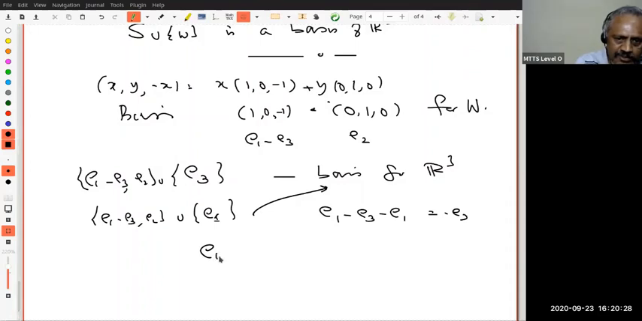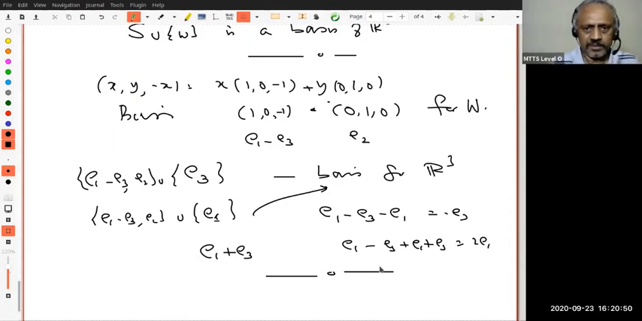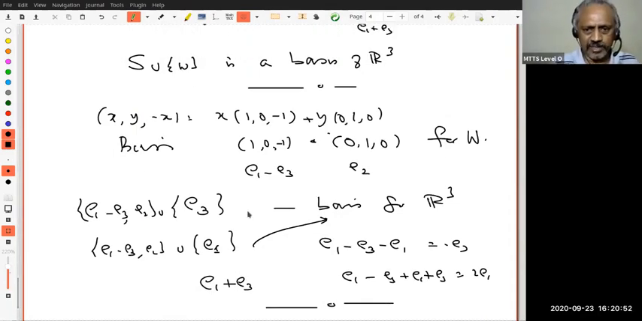Or I could have also taken E1 plus E3, because E1 minus E3 is already there. E1 plus E3 is there. Therefore, E1 minus E3 plus E1 plus E3 will give me 2E1. Therefore, E1 is also there, and hence E3 is there, etc., etc. Just play with it, okay? Don't worry about whether you will remember, whether you can do it on your own, etc. Just play with it. That will give you an idea later when you want to play with this kind of concepts.